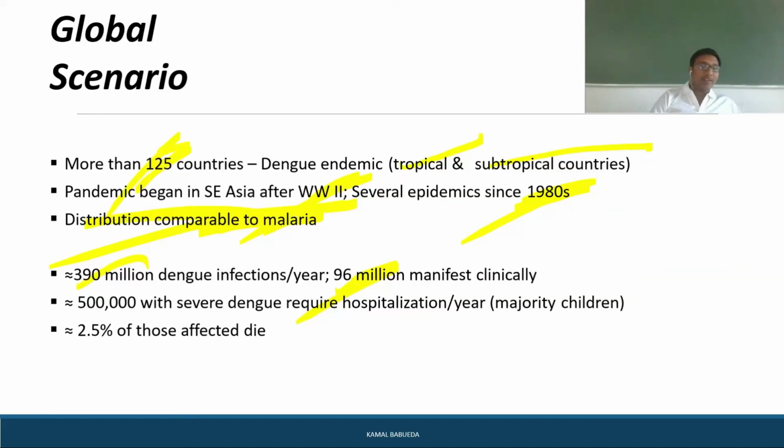About 5 lakh cases of severe dengue require hospitalization, and in those 5 lakh cases the majority of persons affected are children. About 2.5% of those who get affected with dengue fever die. So this is the global scenario of dengue fever.